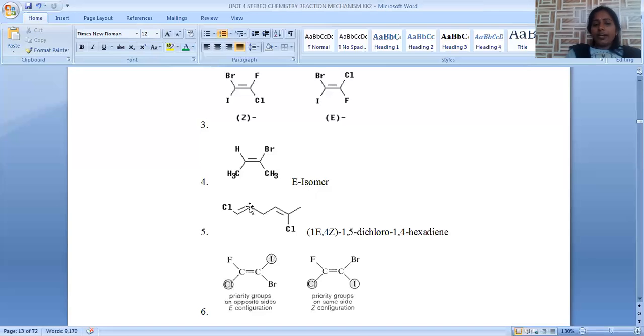And here the first priority group is the carbon linked to this carbon-carbon double bond. These two are in opposite directions. Because of the opposite direction at this position, we can say this is trans, that means E. So this first position has E configuration. This is the first carbon having a double bond where the configuration is E because two higher priority groups are in opposite directions. Now this is 1, 2, 3, 4.